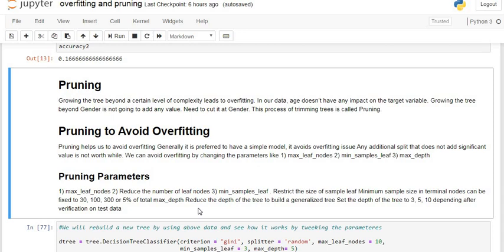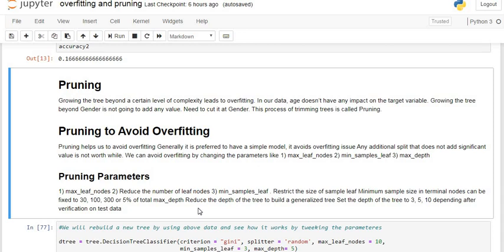Decision node and leaf are both the same. So we restrict the size of the sample leaf. The minimum sample size in the terminal nodes can be fixed to 30, 100, 300 or 5% of the total.